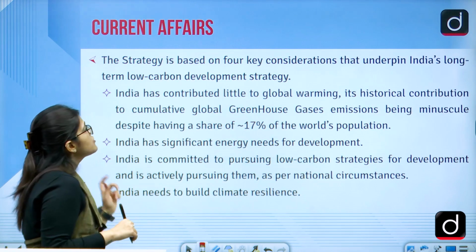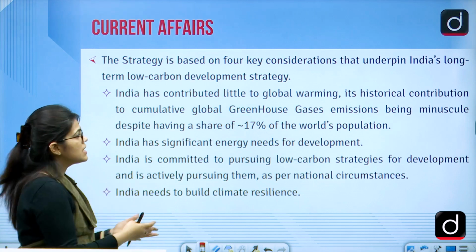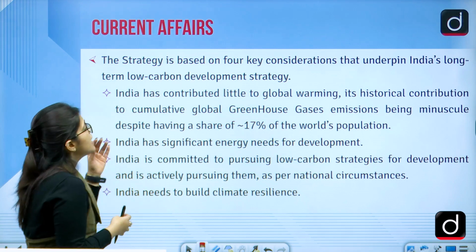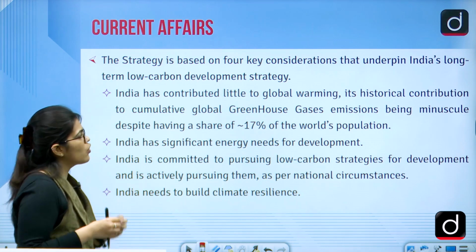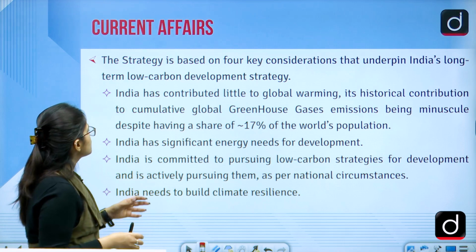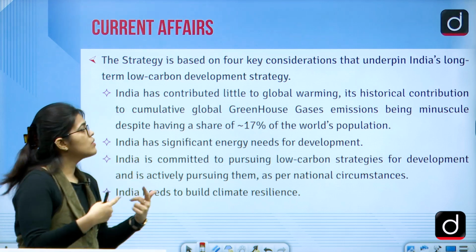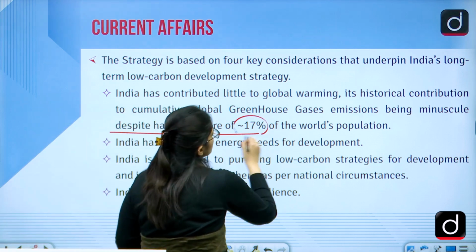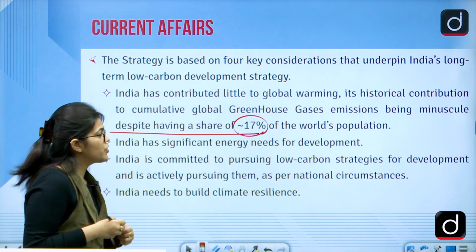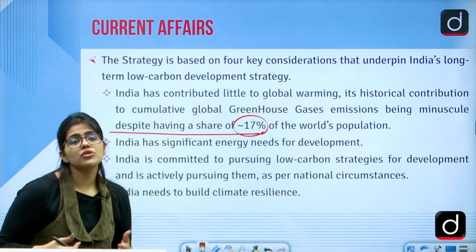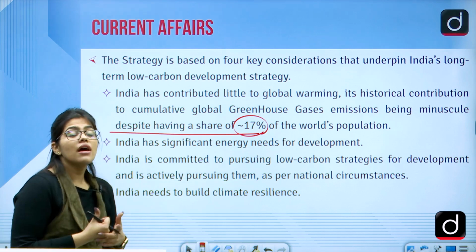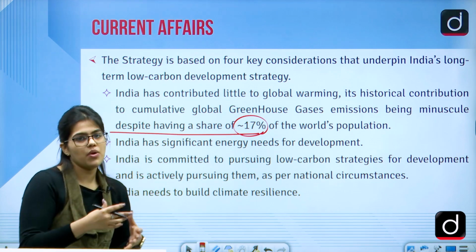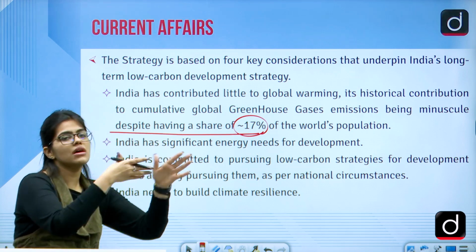Right. So the strategy is based on four key considerations, and what are these? These are the long-term strategies that we have. First, India has contributed little to global warming. Its historic contribution to cumulative global greenhouse gas emissions is minuscule, despite having a 15% share of the world's population. So yes, we are a large share of the world's population, but we are emitting a small amount of greenhouse gases, and we want to emit less. This is a long-term strategy.